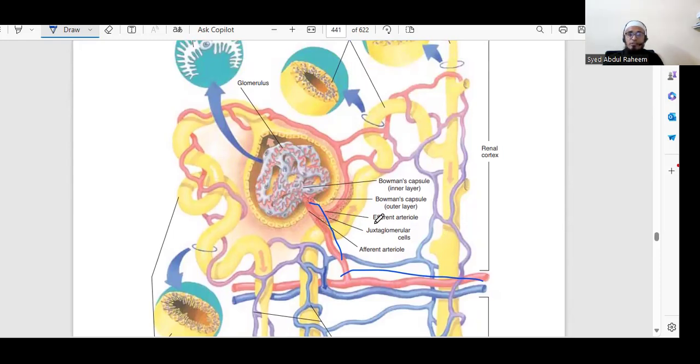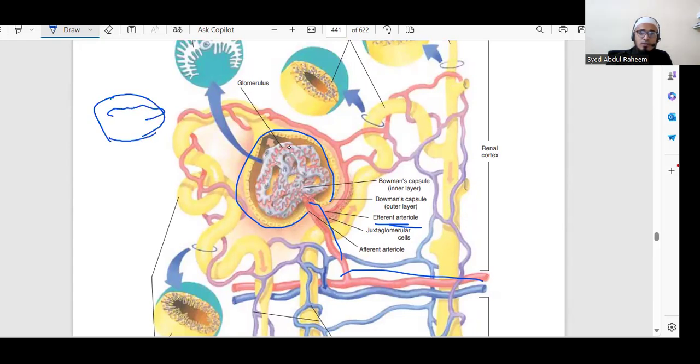After that, the efferent arteriole. You can see that this is the Bowman's capsule. Inside that we have the glomerulus. Inside the glomerulus we have podocytes. This is one nephron. You can see there are more than 1 million nephrons, meaning 10 lakh nephrons in each kidney.